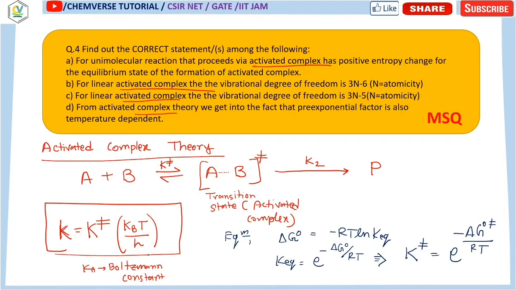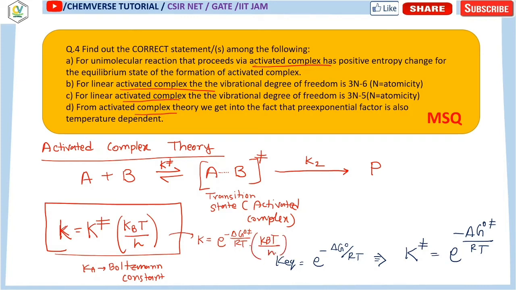Now what we can see in this expression is that the rate constant k is nothing but e to the power minus delta G0 dagger by RT into kB T by h.